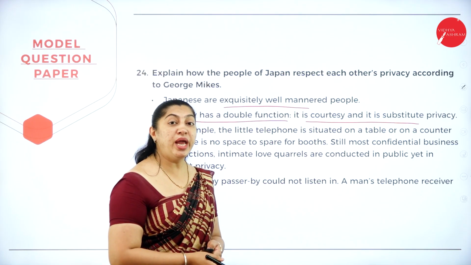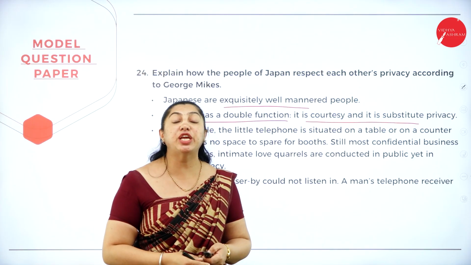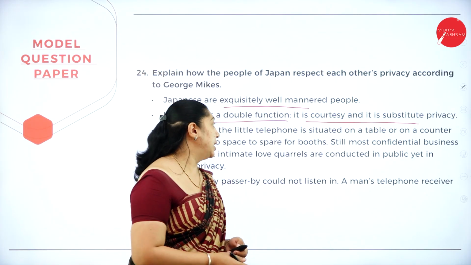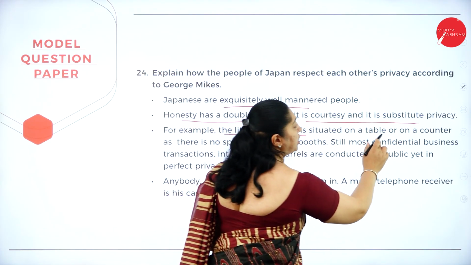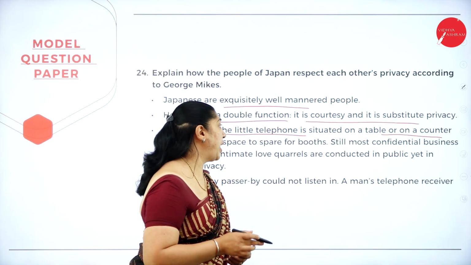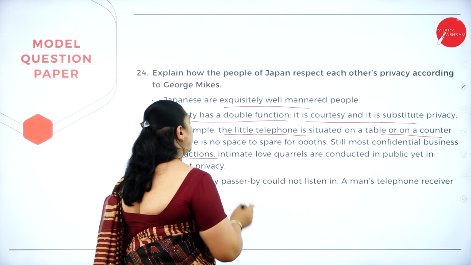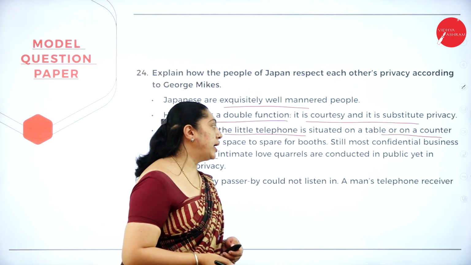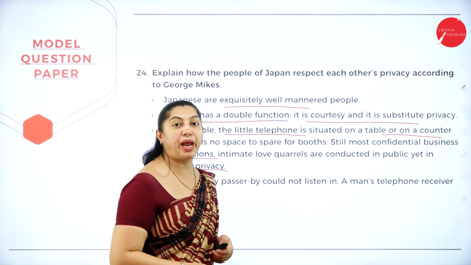For example, why does he say that the Japanese people are well-mannered and they respect each other's privacy? Because the telephone is situated on the table or on a counter as there is no space to spare for booths. Still, more confidential business transactions and intimate love quarrels are conducted in public yet in perfect privacy.